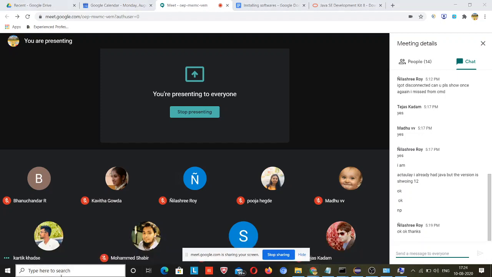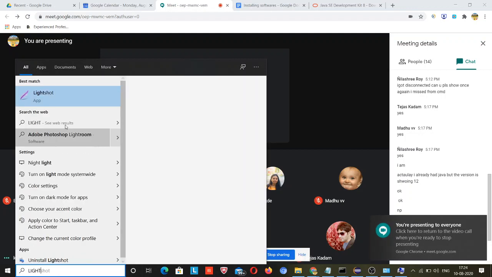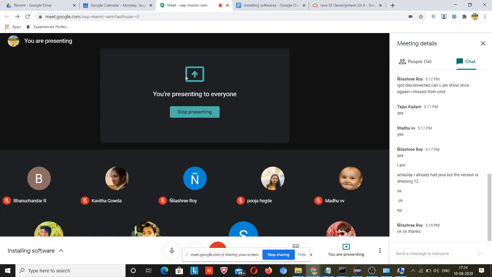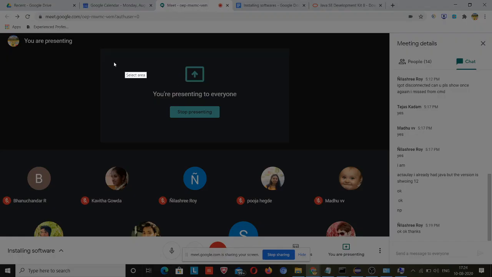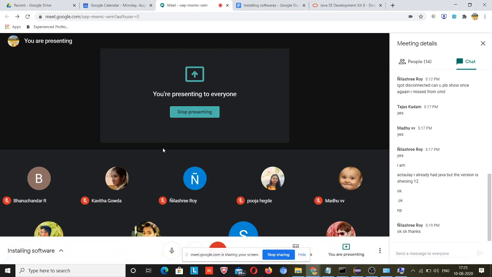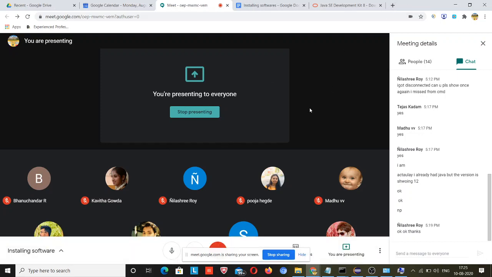So download the LightShot folder, Lightshot. Once you download it, you will be able to capture a screenshot like this. I will click on my Print Screen, and whatever I copy will be copied here. So this will help you capture a screenshot and paste it over the Facebook group. So just go to the Google browser, find Lightshot, and download and install that.